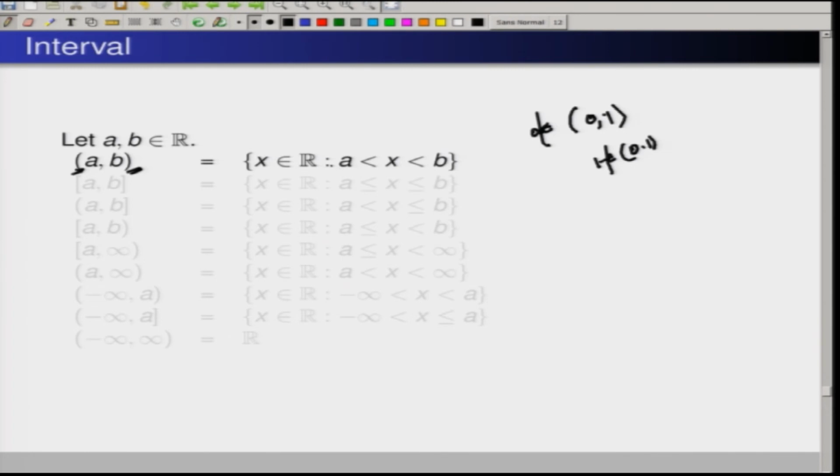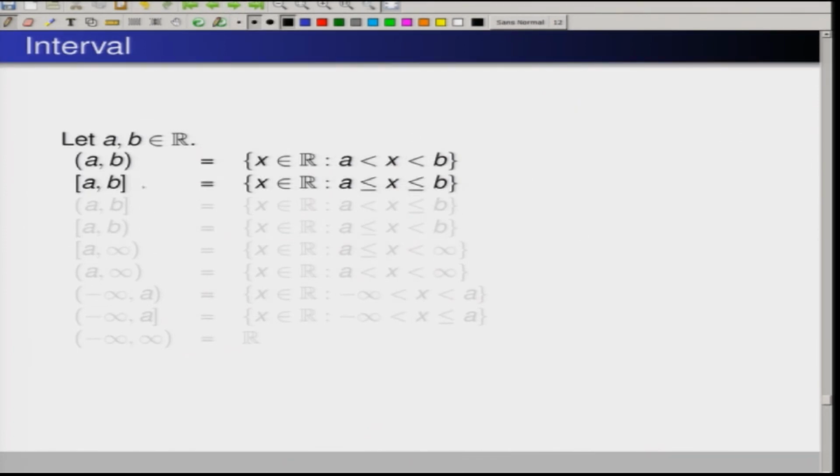Now, we define closed A, closed B. We say that [A, B] contains all the numbers lying between A and B as well as A and B. Then we have open A, closed B, that means all numbers between A and B, where A is not included but B is included.